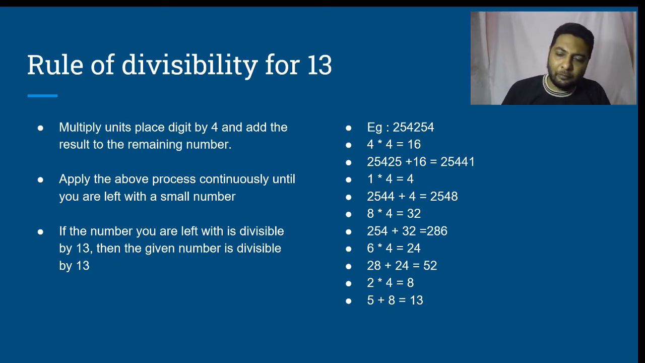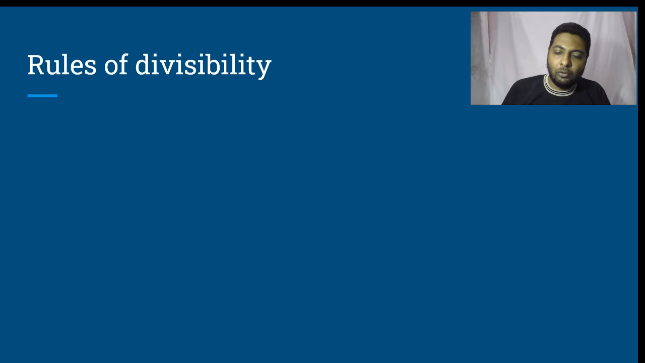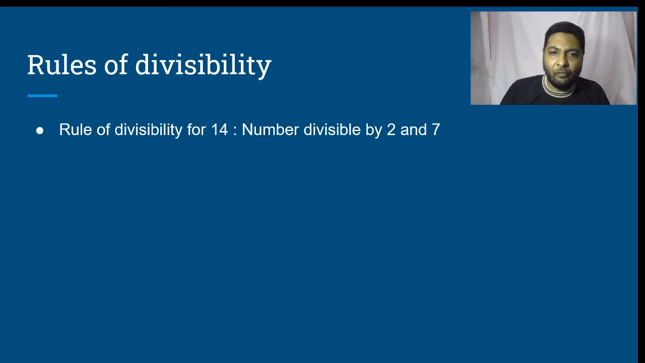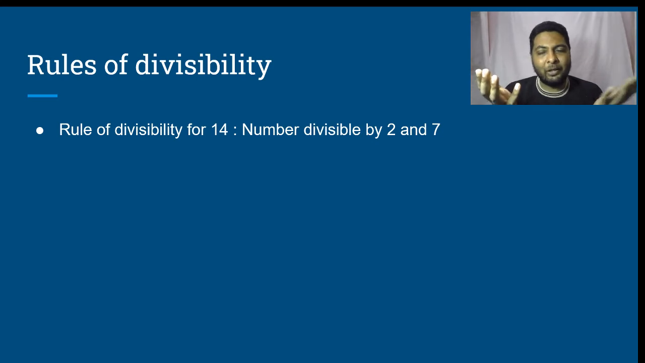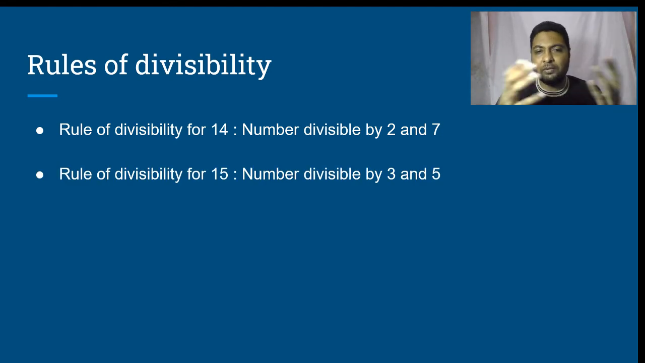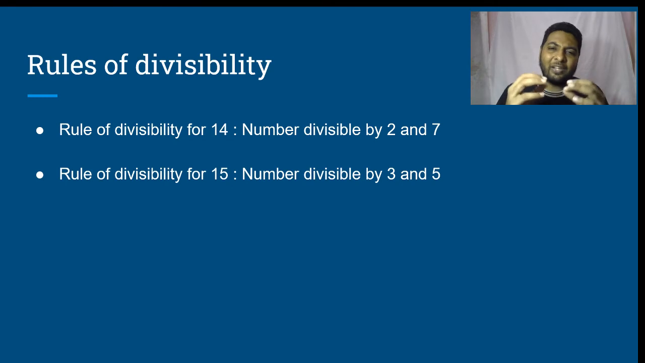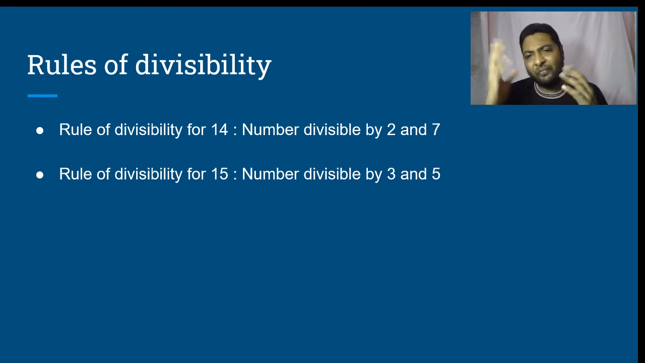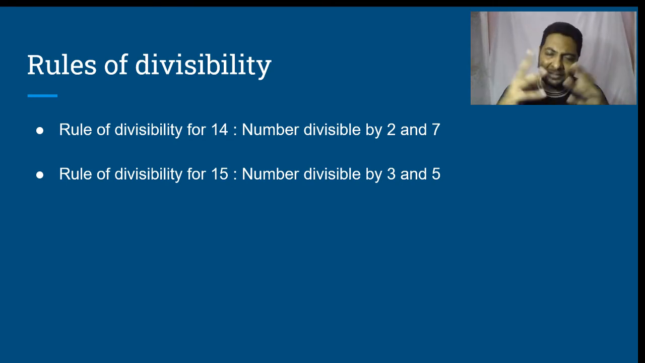Let's move on to the rule of divisibility for 14. A number divisible by 2 and 7, because 2 into 7 is 14, and 2 and 7 are co-primes. Rule of divisibility for 15. A number which is divisible by 3 and 5 is said to be divisible by 15. Why? Same reason, 3 into 5 is 15, and 3 and 5 are co-primes.